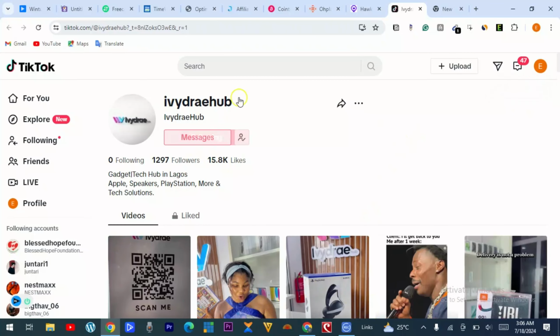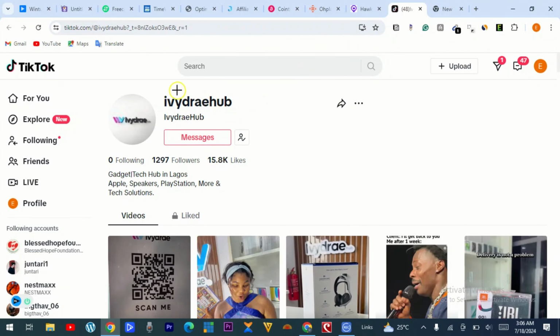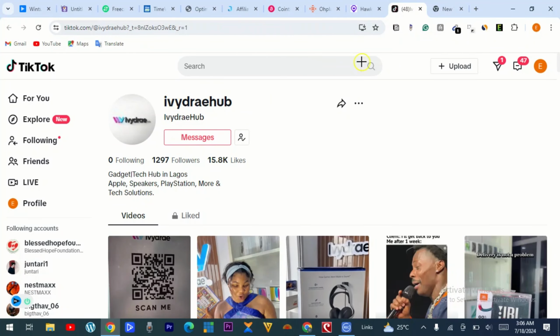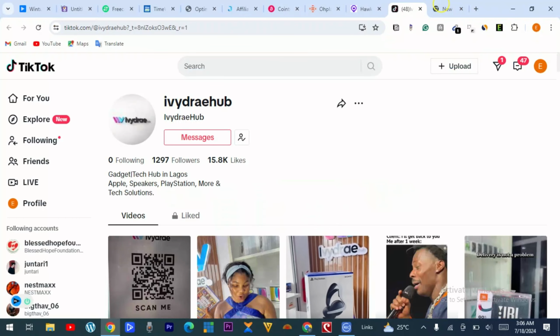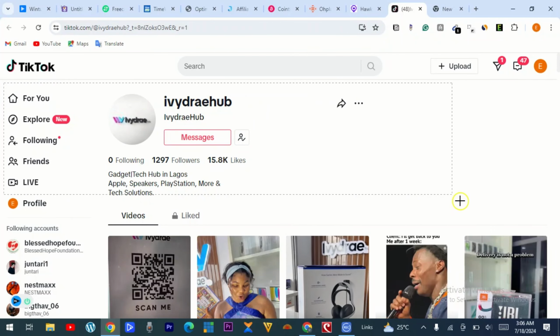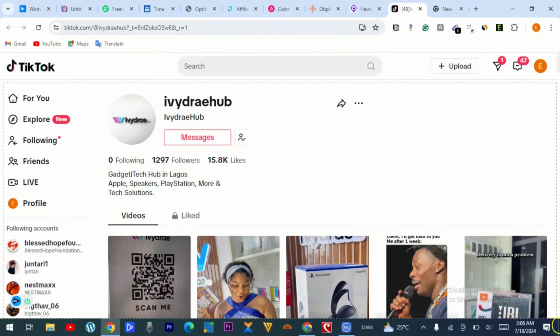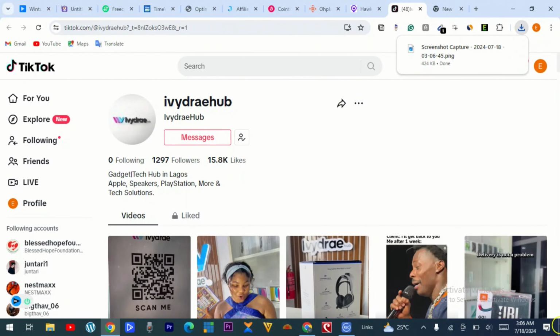The next thing now is for me to screenshot this page. If you don't know how to screenshot on PC, just go to a new window, type the screenshot Chrome extension, and then download the Chrome extension. I have it already here, so I have to screenshot this page. If you are using your mobile device, of course you know how to screenshot on your mobile device. I don't need to show you that.